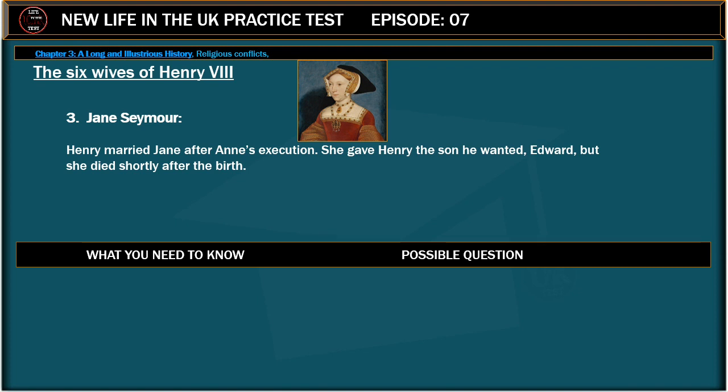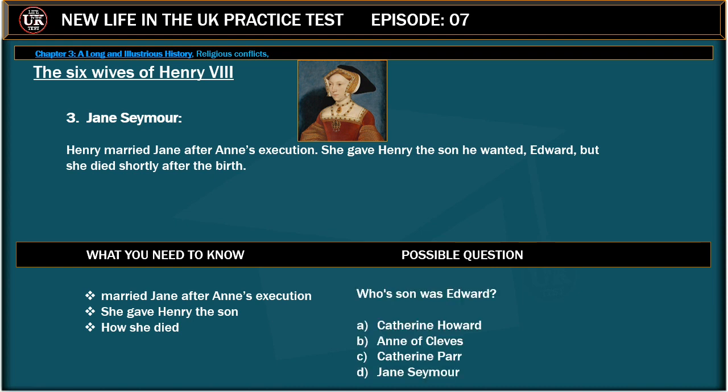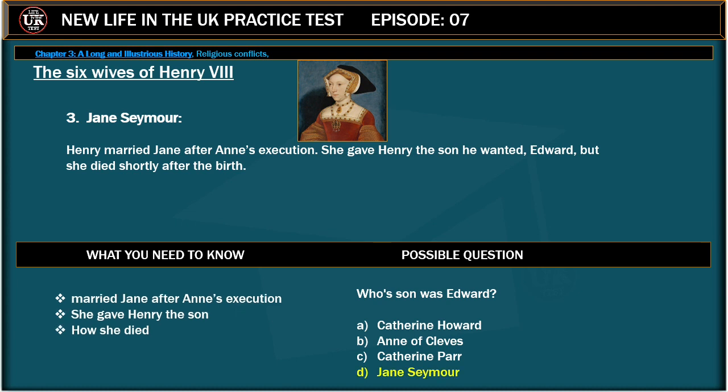What you need to know: Married Jane after Anne's execution. She gave Henry the son. How she died. Possible question: Whose son was Edward? Catherine Howard, Anne of Cleves, Catherine Parr, Jane Seymour. Correct answer is Jane Seymour.